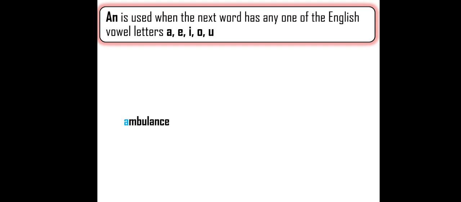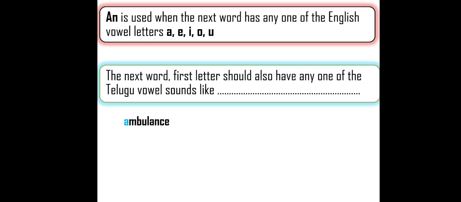So this is the first rule. Look, what is the first word? Ambulance. Here the word ambulance started with the letter A. So it is one of A, E, I, O, U. So the first rule is accepted. And it should also satisfy the second rule. What is the second rule? The first letter of the next word should also have any one of the Telugu vowel sounds. Repeat, I am repeating: Telugu vowel sounds.